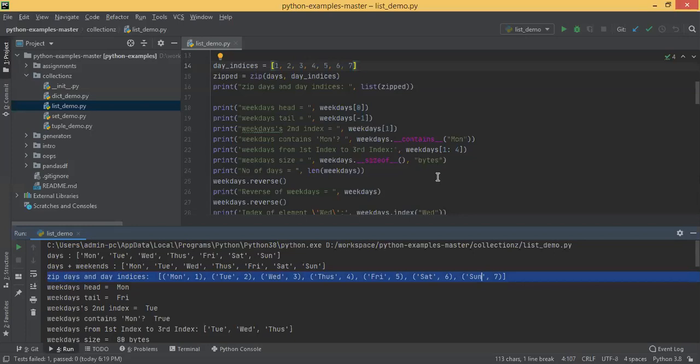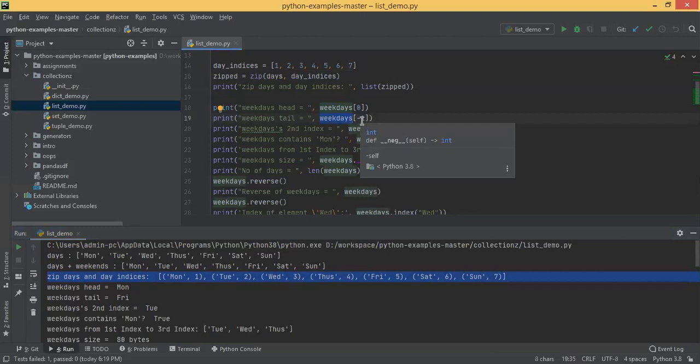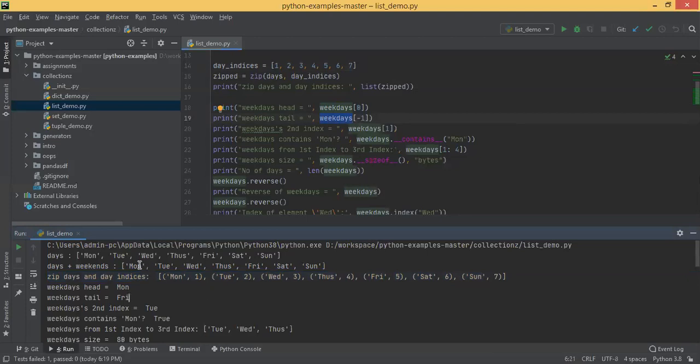Then how to get the first element or head of a list? You can access the elements through index, square bracket 0. All these elements' index starts from 0 and ends with size minus 1. And when you are using a negative index, that means it starts from the last. So it's tricky, let's understand here. Weekdays is basically a list having elements Monday, Tuesday, Wednesday, Thursday up to Friday, right? So you can access the elements 0, 1, 2, 3, 4.